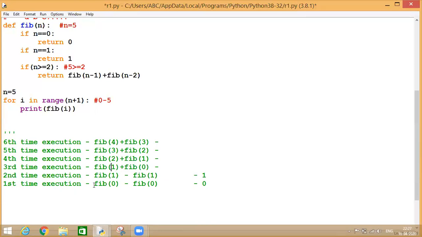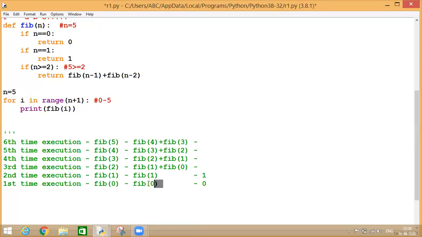This equation was the result of fib of 2. And this equation was the result of fib of 3. This equation was the result of fib of 4. And this equation was the result of fib of 5 finally.